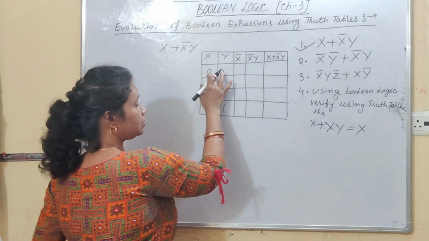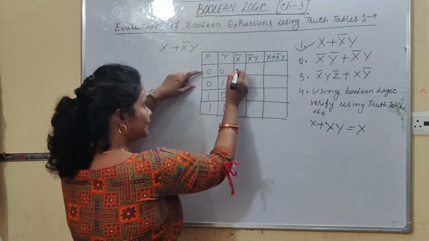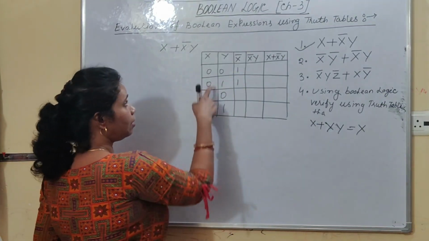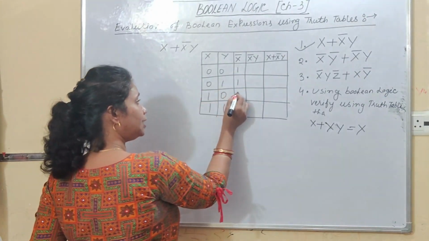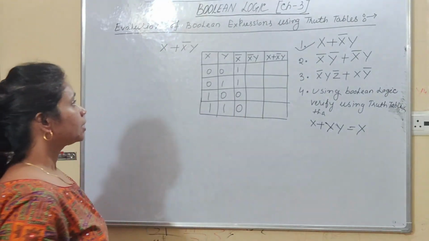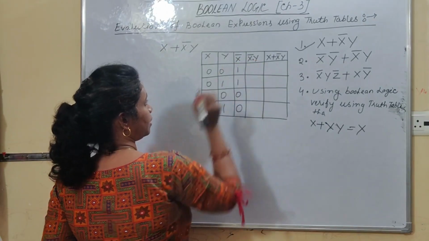Right, students? So here, if the value of x equal to 0, what is the value of x bar? Complement of x, not x, that is 1. Again, the value of x equal to 0, so it is 1. And here the value of x is 1, so the value of not x equal to 0. In this case, not x equal to 0. Right, students?